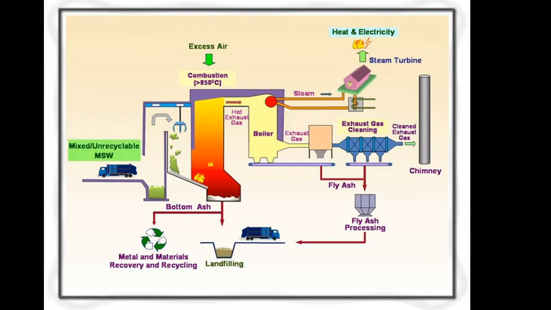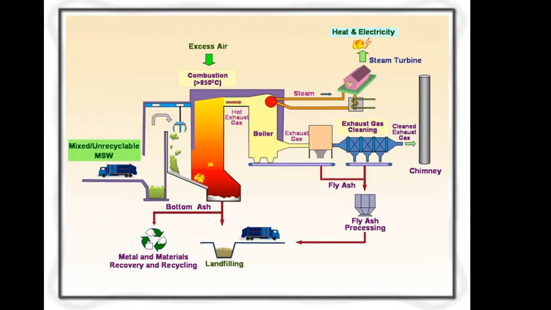And you get purified air, or clean gas, which is exhausted into the atmosphere through the chimney or stack. The bottom ash is a recyclable, recovery material that you can use for brick and block manufacturing. Also, you can use it in low grade concrete, and for road filling or as a metal in road construction. The remaining fly ash you can process and use again for various purposes, or otherwise dispose of by landfilling.